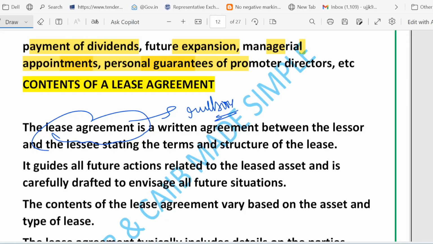It is carefully written to cover possible future situations. Typical items that you will find in the lease agreement include who the parties are, and any third party such as a lender or supplier in a leveraged or tripartite deal, right?